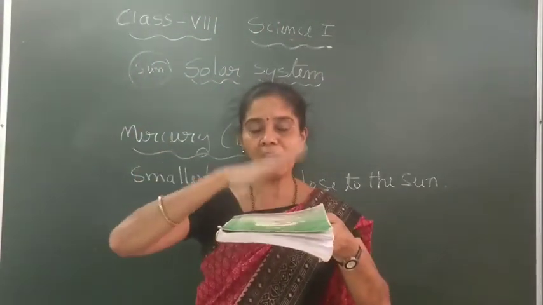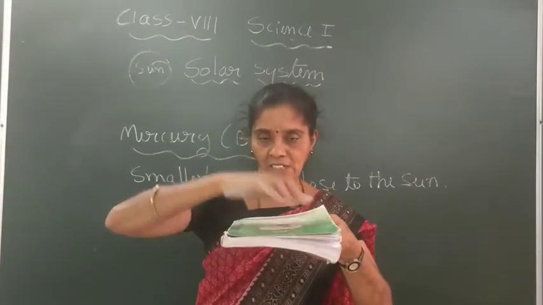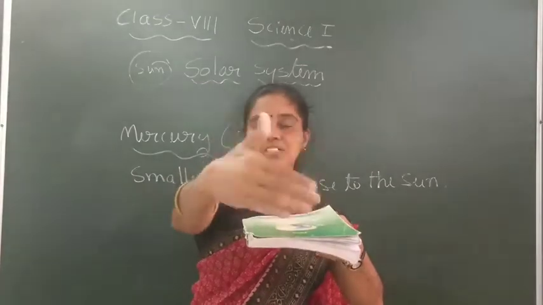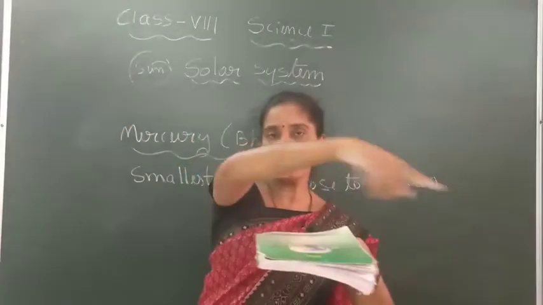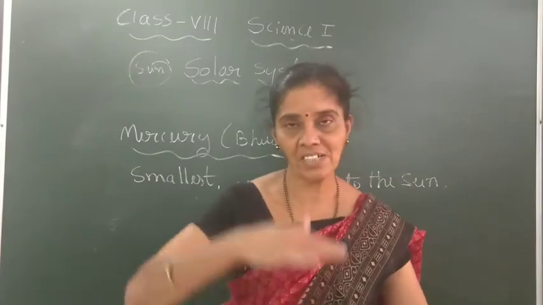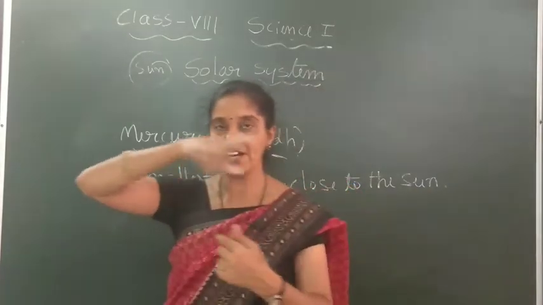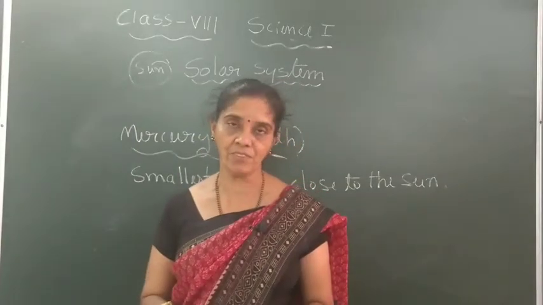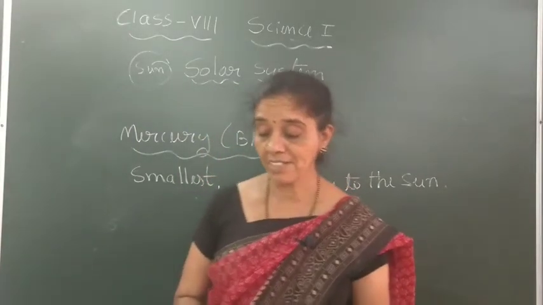No, all planets are in a single plane. So each planet will be in a single plane at a different distance, revolving around the Sun. Got it? That is the thing. So in a single plane, when they are revolving at different distances, there is no question of colliding.